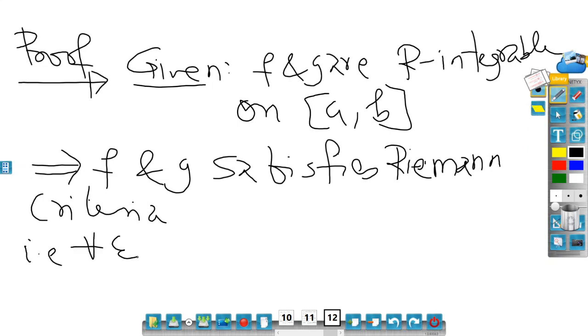For every epsilon greater than 0, there exist partitions.